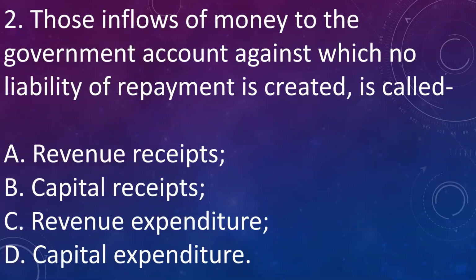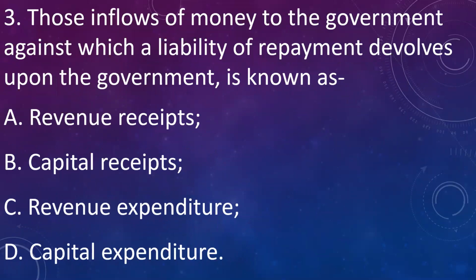Next, those inflow of money to the government account against which no liability of repayment is created is called A. Revenue receipt. B. Capital receipt. C. Revenue expenditure. D. Capital expenditure. Answer is A. Revenue receipts. These are the inflow of money to the government accounts against which no liability will be created.